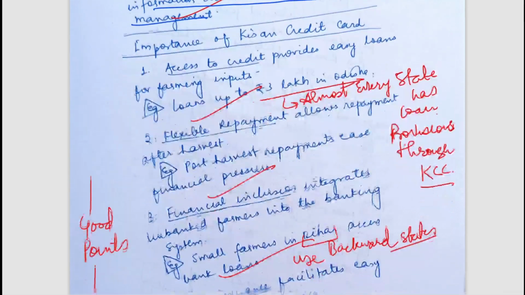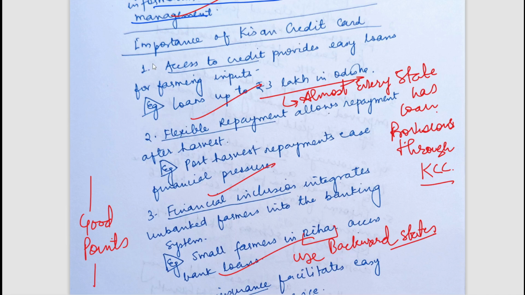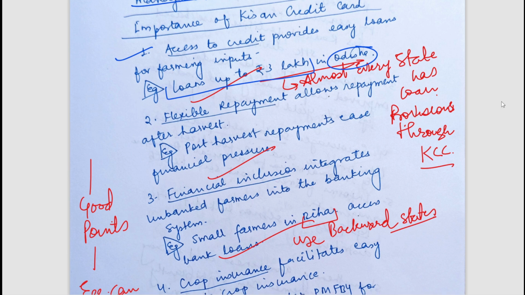Now, what is the importance of Kisan Credit Card? It provides access to credit, and you can again see loans up to 3 lakh in Odisha. It is a kind of not specific. KCC loans are available in almost many states. Almost every state is having KCC loans. So here, simply write that loans of up to 3 lakhs could be provided. I think mentioning Odisha made it a kind of vague. Okay, so we should keep these things in mind.